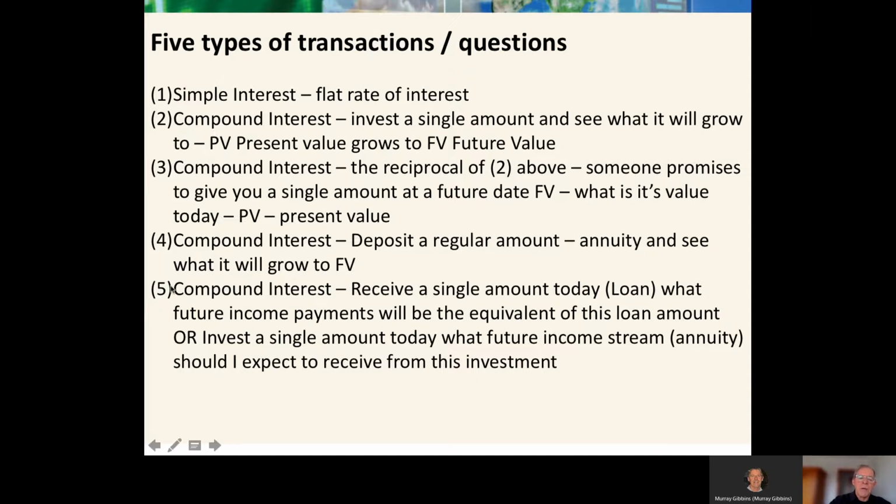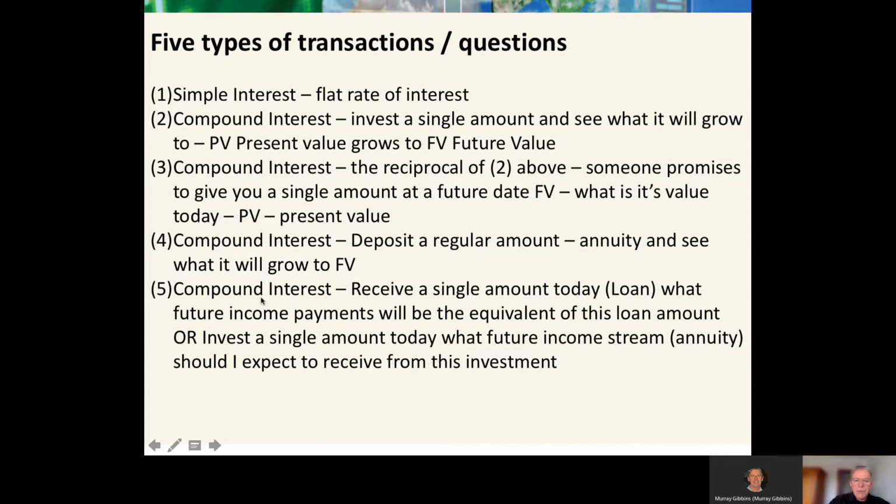Whereas items 4 and 5, chapter 7, is annuities. Now, annuity really just means a regular deposit of a regular amount, if you like. And so there, the question hopefully will be pretty clear. Joe deposits $500 a month for the next 3 years. What will it grow to? So pretty clear that this one is an annuity style question.